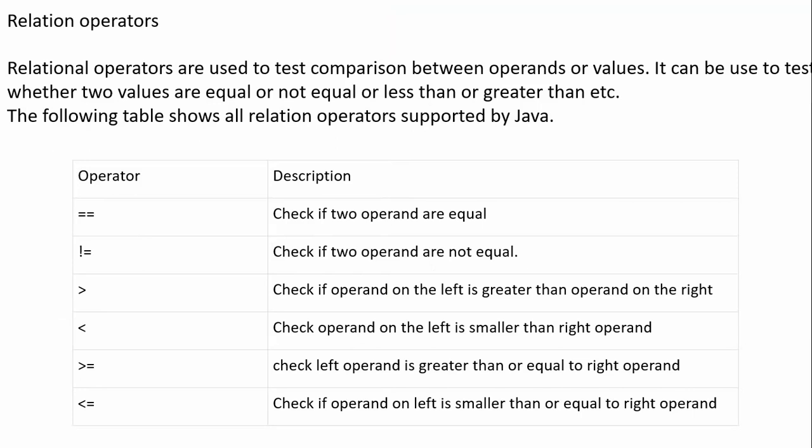They are used to perform comparisons between operands or values, whether two values are equal or not. So equal to, not equal to, greater than, less than. For example, 2 is less than 3. The value returned by the operator is a boolean, that means true or false.